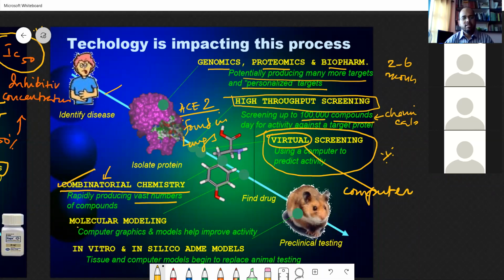And then this is also our part, molecular modeling. Computer graphics and models help improve the activity. I will tell you later how to do this activity. Then find that out and it goes for clinical testing. In vitro means glass.